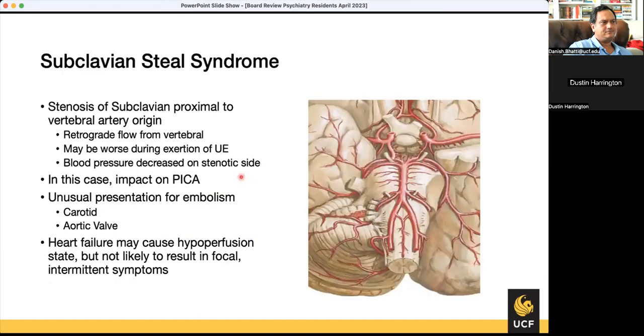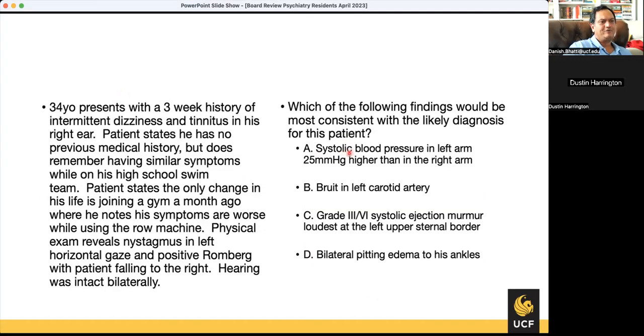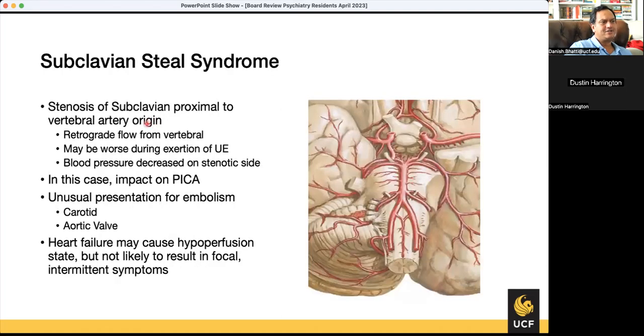Let's see. Oh, there's no such answer. Oh, subclavian steal syndrome. So it is the change in blood pressure between the two arms. In subclavian steal syndrome, one subclavian is stenotic. So when you move both arms, like exercising, the blood flows more to the side that doesn't have stenosis, and less blood flow goes to the side that has stenosis. Less blood flow to the subclavian means less blood flow to the vertebral artery, which takes origin from the subclavian artery, not directly, in contrast to the carotid. That causes brainstem hypoperfusion, and maybe that's what is causing his dizziness and vertigo. Although his vertigo and dizziness look like a peripheral one, not a central one.